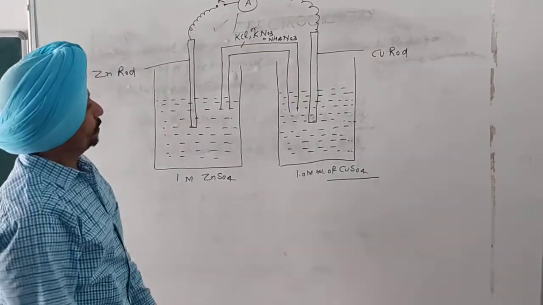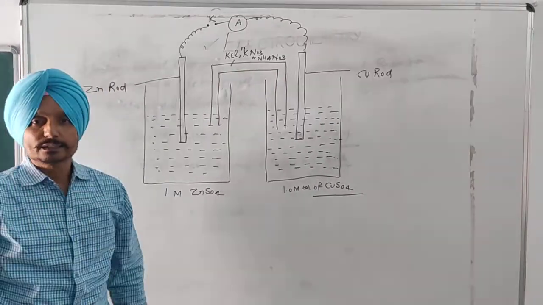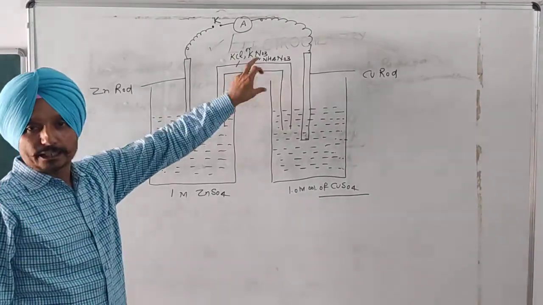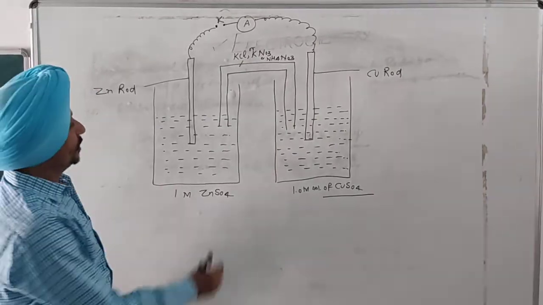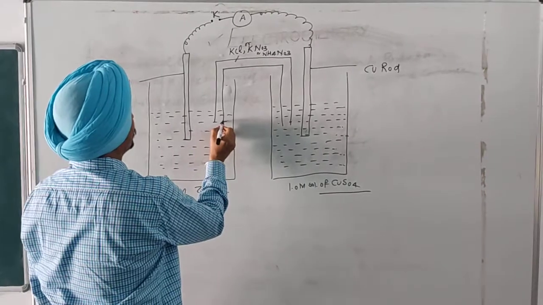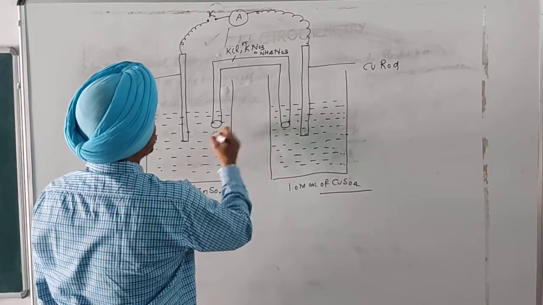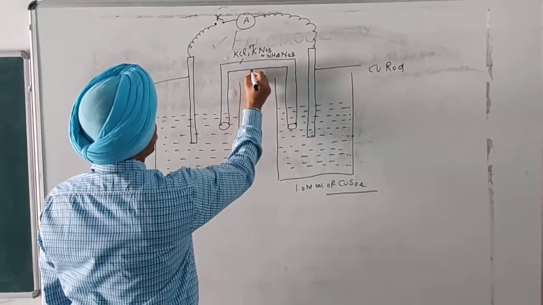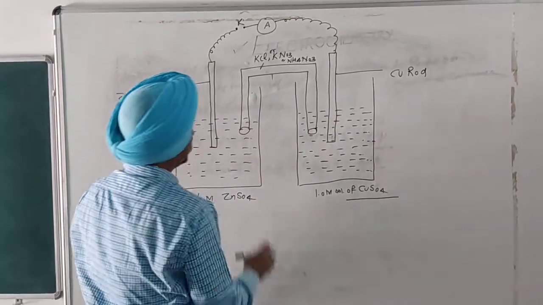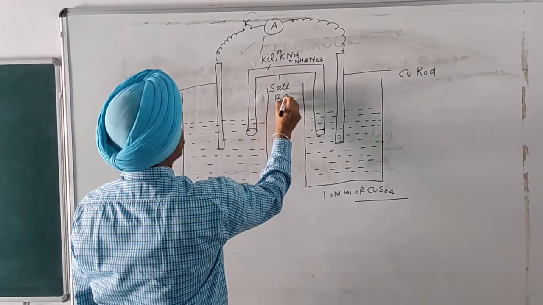The electrolyte is made in agar-agar jelly or gelatin, which keeps the electrolyte in a semi-solid phase and thus prevents the mixing of the ions. The open ends of the U-tube are plugged with a porous material such as glass wool or cotton. This inverted U-tube is known as the salt bridge.